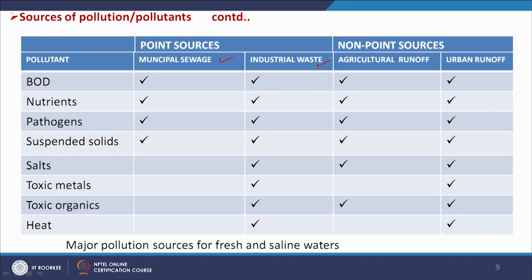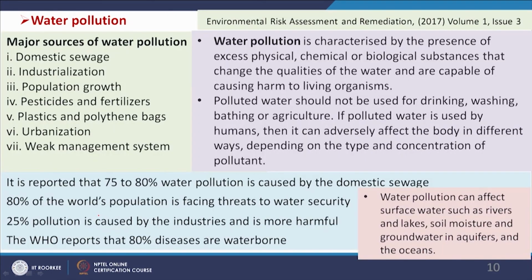These are, we know, point sources, and non-point sources are agricultural runoff and urban runoff, and we see different pollutants which may be available in these. So, BOD, nutrients, pathogens, suspended solids, salts, toxic metals, toxic organics, heat, etc., as given in this table.